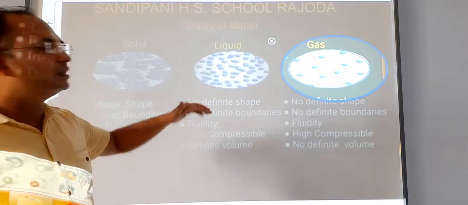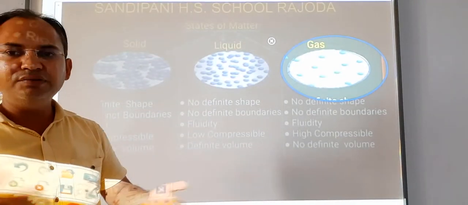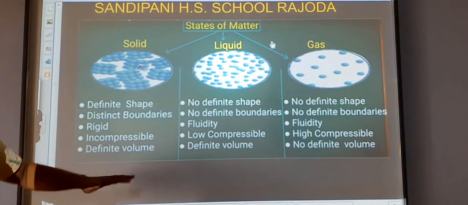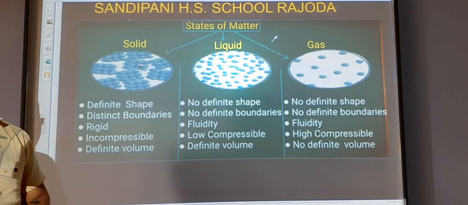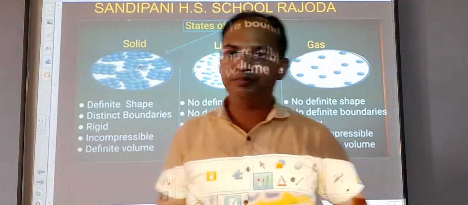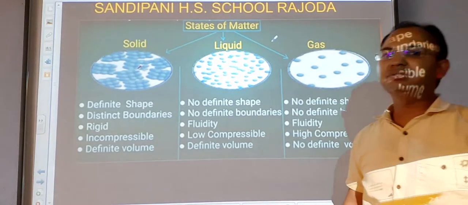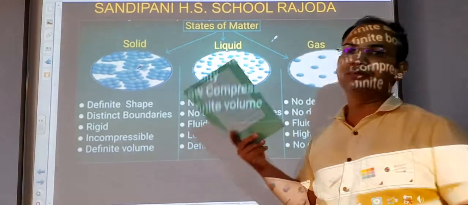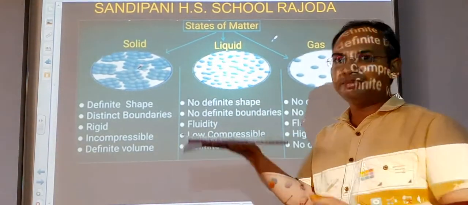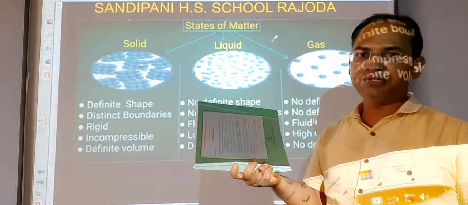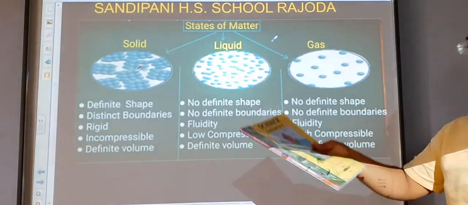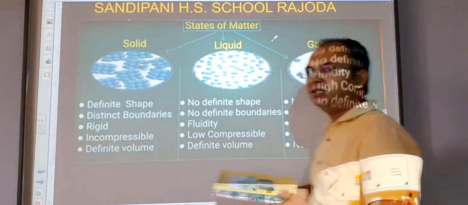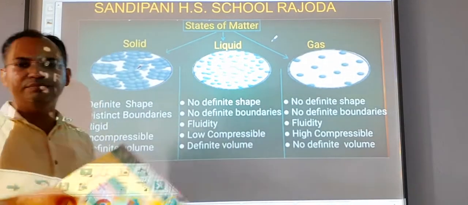Now let's see what their different properties are, how they are different from each other. We will see that solid has a definite shape. The very first property is related to their shape. Solids have a definite shape. That means if you take anything that is solid, for example, if you take this book, if you put this book on a table, it will be of the same shape. If you put this book on the ground or in any kind of vessel, then its shape will remain the same.